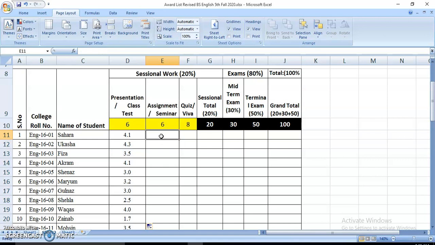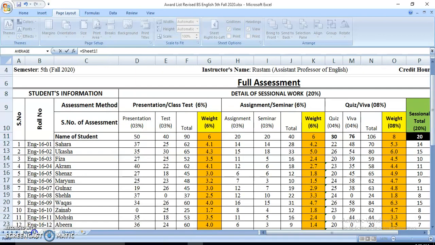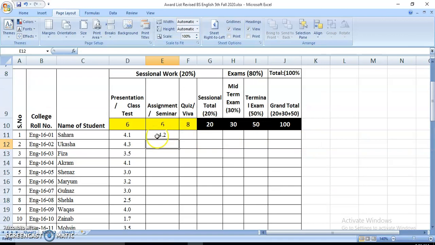Again click here and enter the equal sign. Okay, now go to sheet 1, and now you are here. Sahara's score in assignment and seminar, this is the score. Click here. Now press the enter button on your keyboard. See, you are back here. 4.2 has been shifted here.